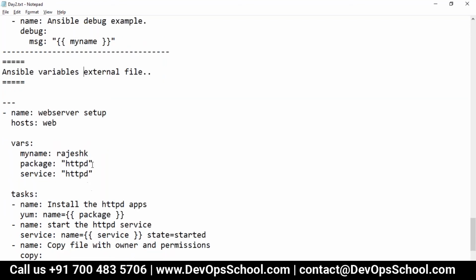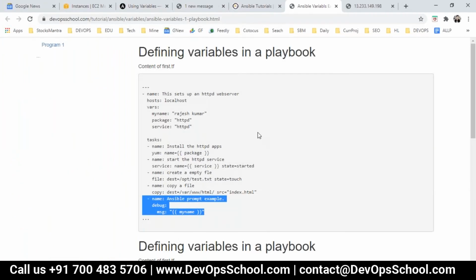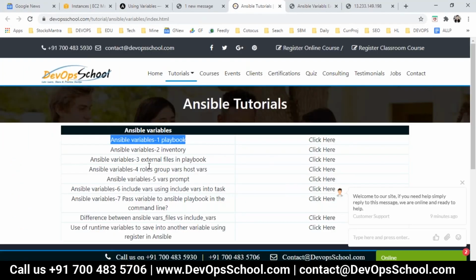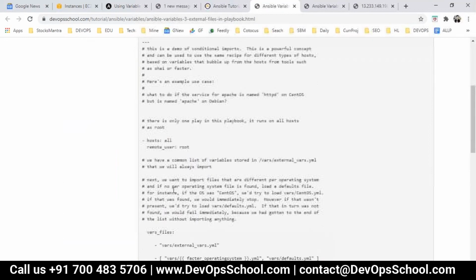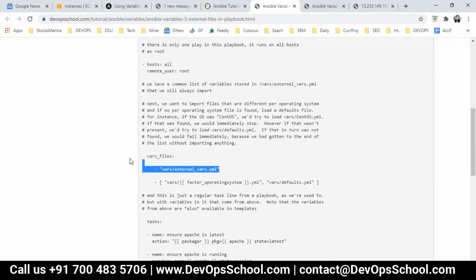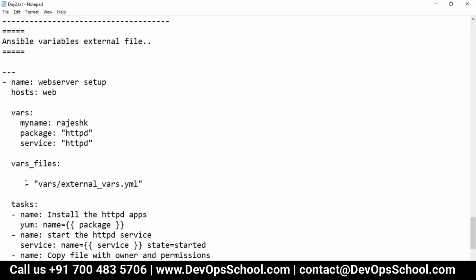So the question is, how can we have it? So let's keep these variables here only, but I will also embed them in external files. How? Var files. So let me show you the command, I mean the ways to do that. Here it is. Look at this.